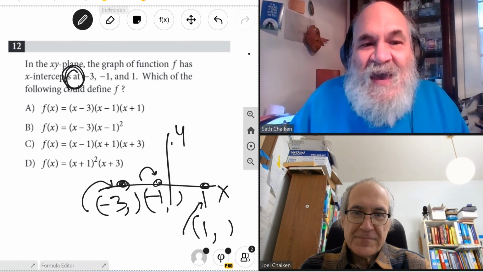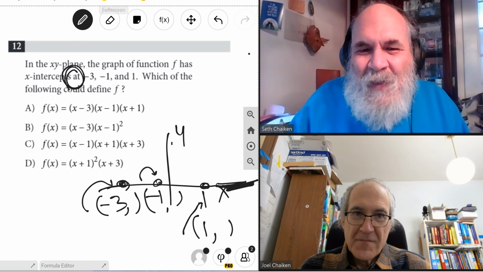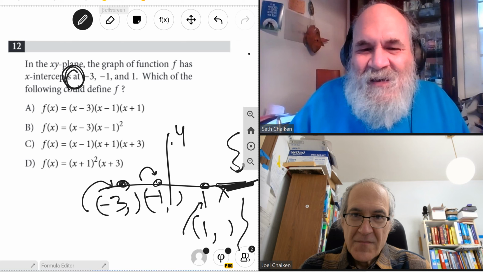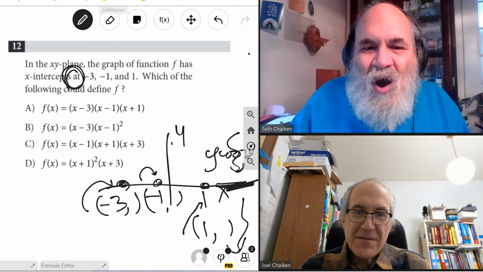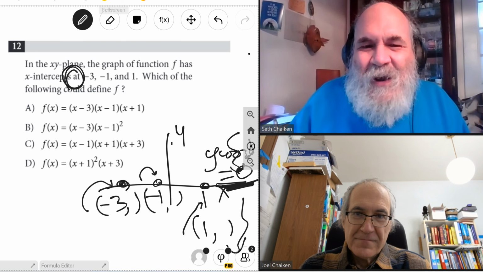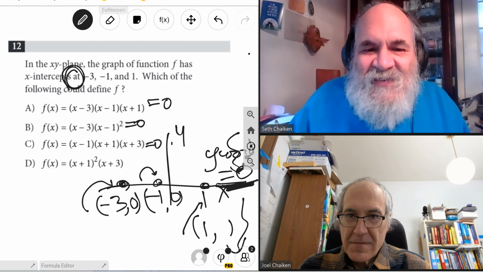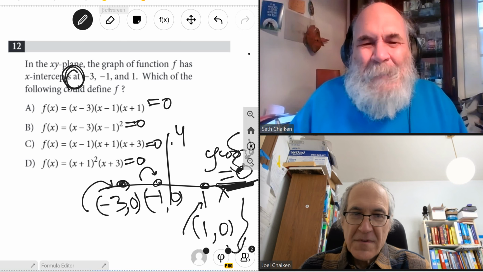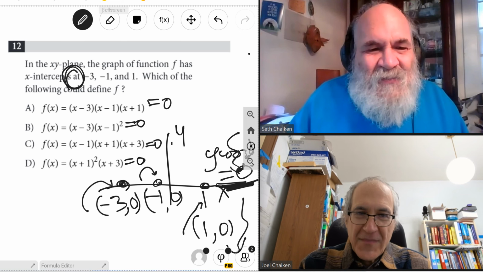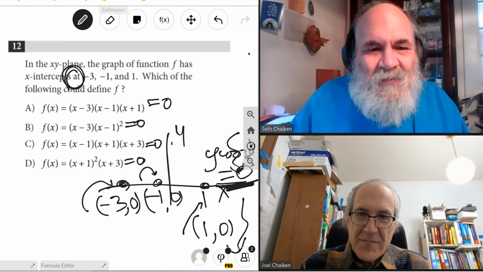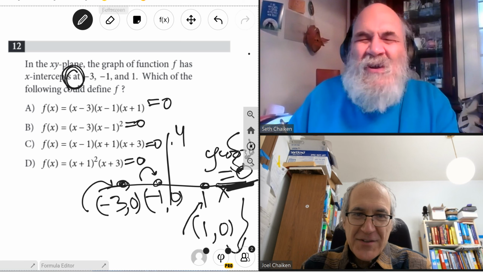Being on the x-axis, you're on your x-axis when your y coordinate equals 0. And therefore, all the coordinates of the x-intercepts have a 0 for the y. You think of the plot of the function, it's going to look like this.